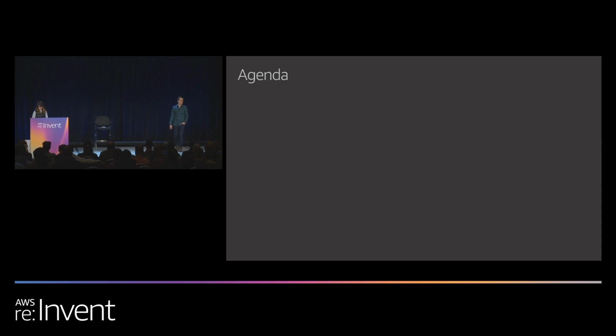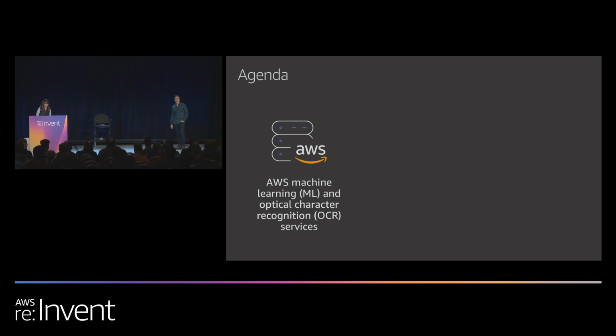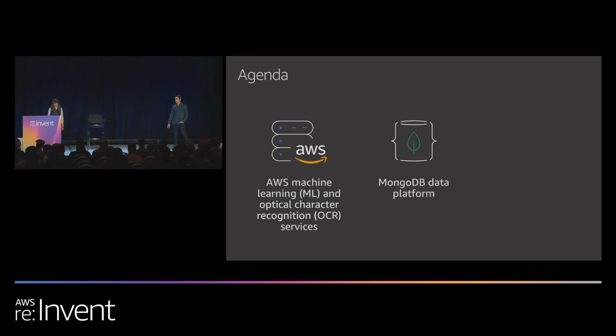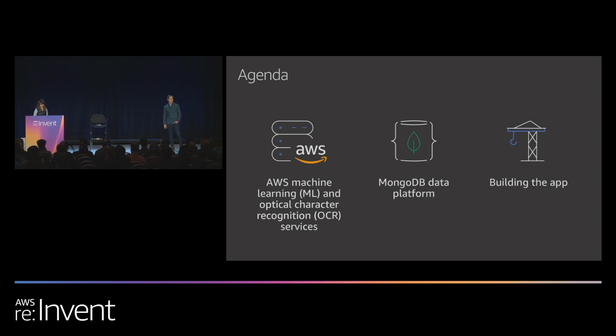Today we're going to show you how to build a serverless application using Amazon's machine learning and optical character recognition services. First, we're going to show you a cool app that we built. Then, we'll dive into how fast and easy it is to use Amazon's machine learning and optical character recognition services. Next, we'll show you how quick and effortless it is to build a serverless application on the MongoDB data platform. Along the way, we'll show you how we built the app, and at the end of the session, we'll send you home with the code.